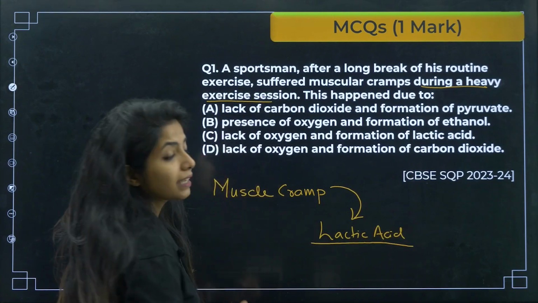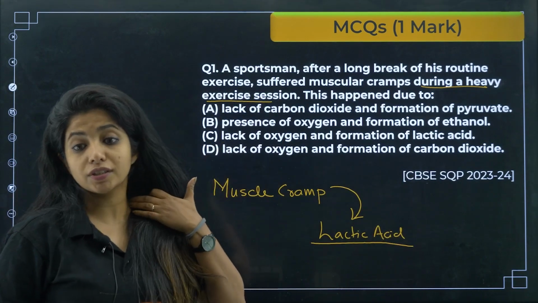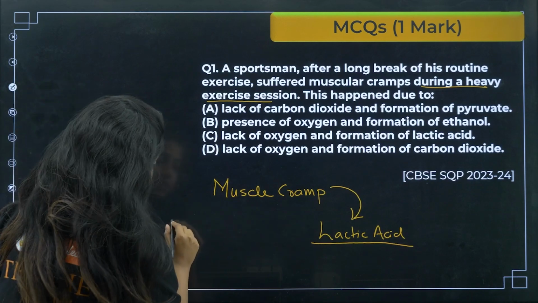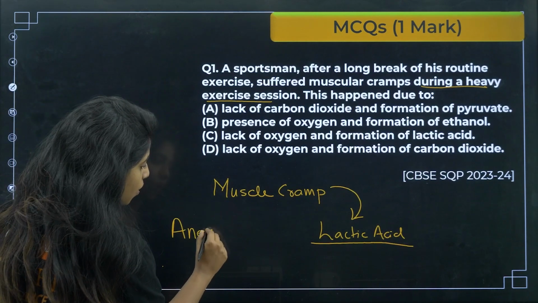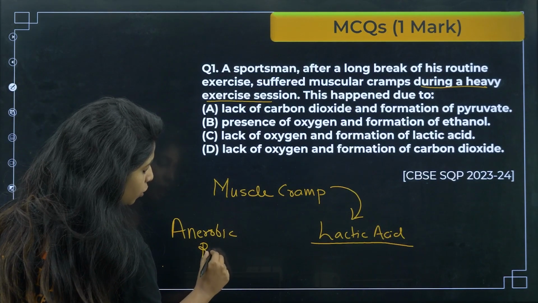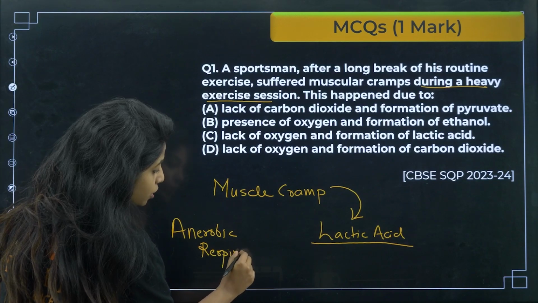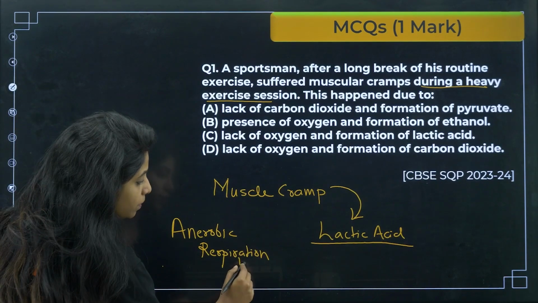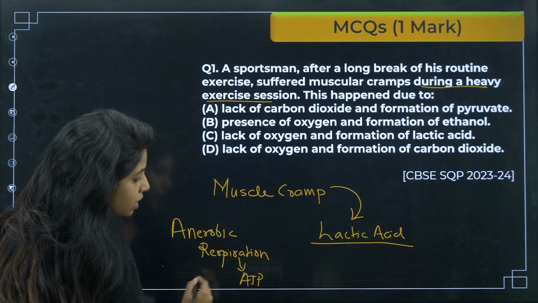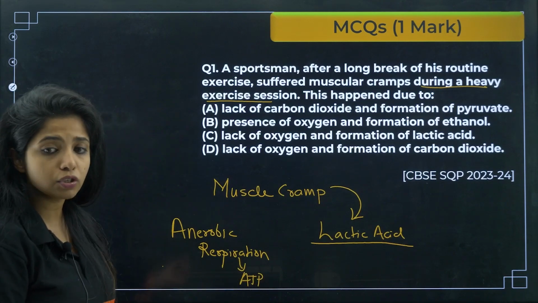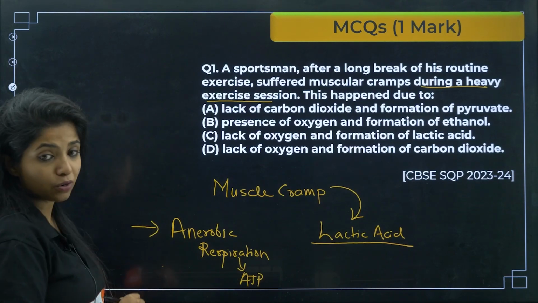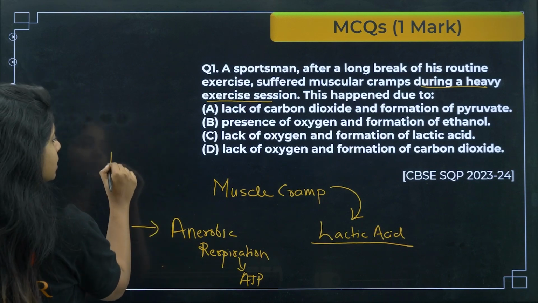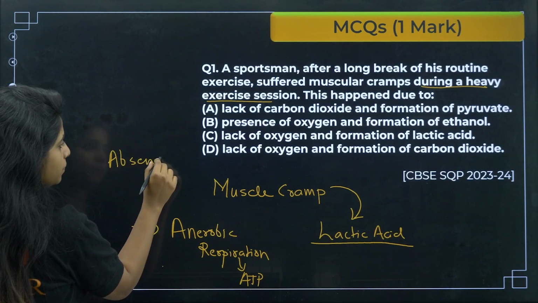And when does lactic acid accumulate in the muscle cell, children? When there is anaerobic respiration going on. Anaerobic respiration means in the absence of oxygen, respiration has still to take place, because you want ATP molecules. So at this point of time our body shifts to anaerobic respiration. When does it shift? When there is an absence of oxygen.